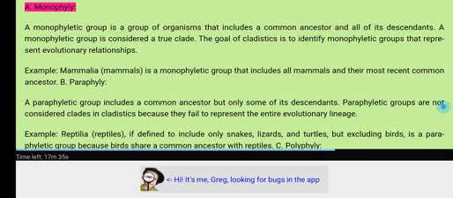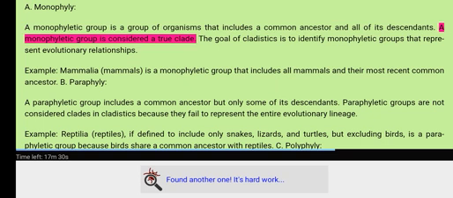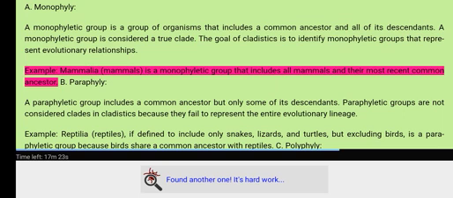A. Monophyly. A monophyletic group is a group of organisms that includes a common ancestor and all of its descendants. A monophyletic group is considered a true clade. The goal of cladistics is to identify monophyletic groups that represent evolutionary relationships. Example, Mammalia, mammals, is a monophyletic group that includes all mammals and their most recent common ancestor.